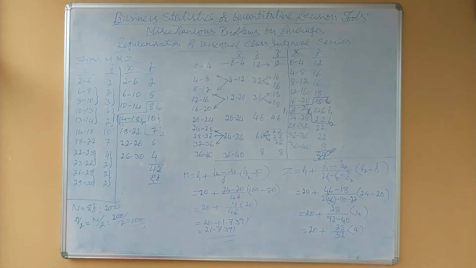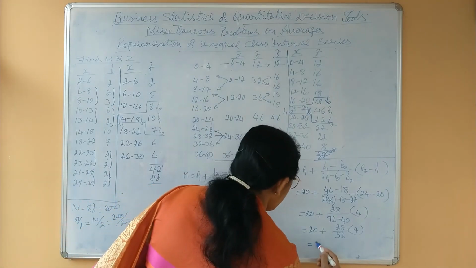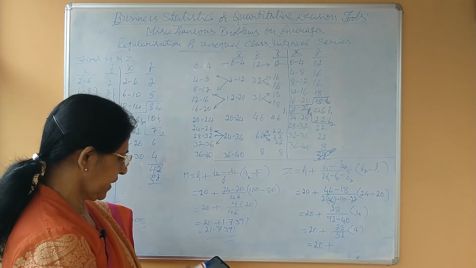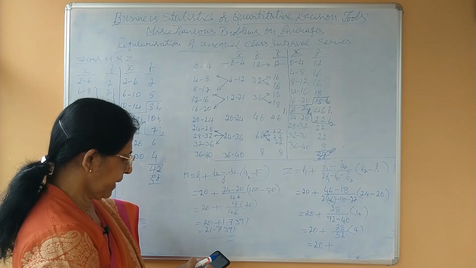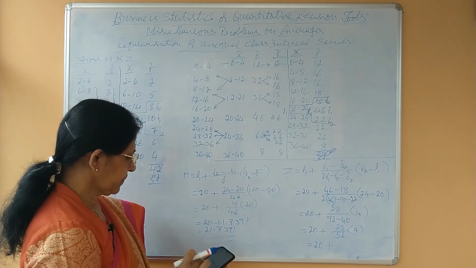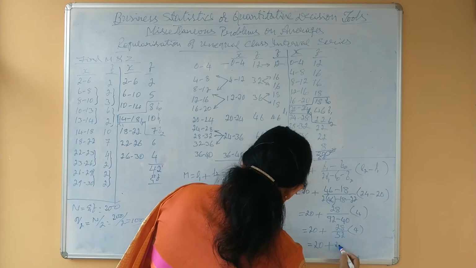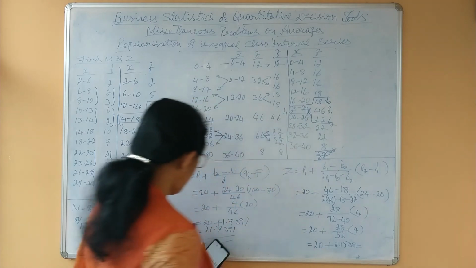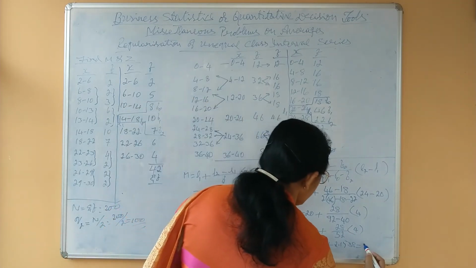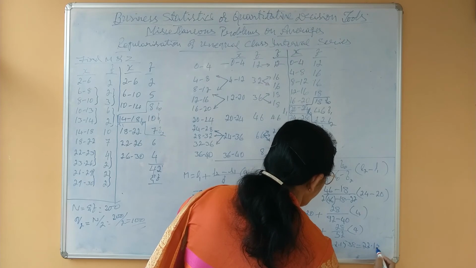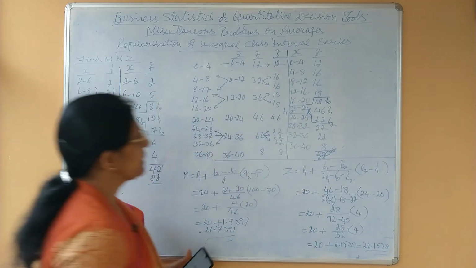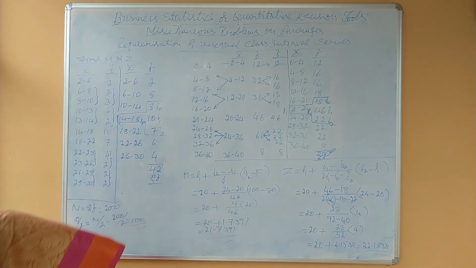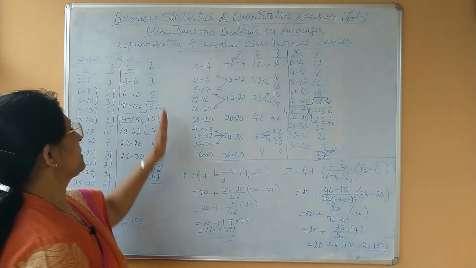Now 20 plus 28 into 4 divided by 52 equals 2.1538. So 20 plus 2.1538 equals 22.1538.